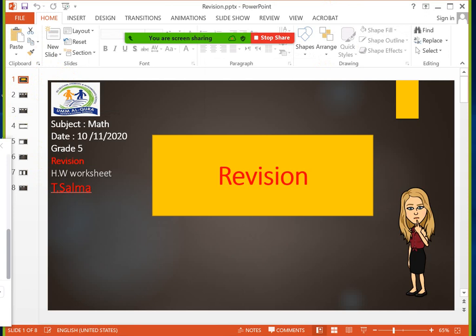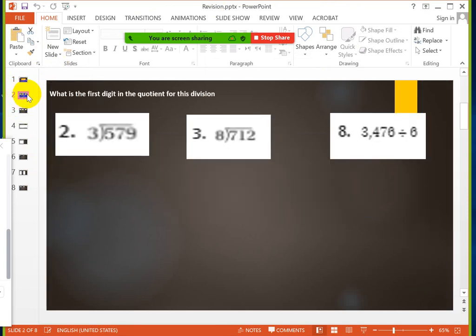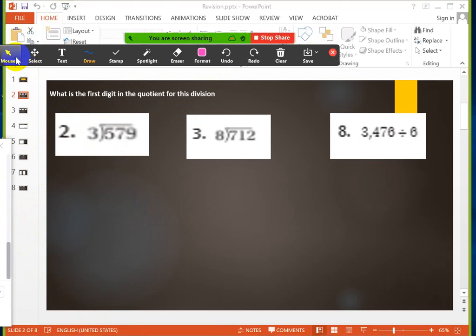Okay, girls, now we will start with the first exercise. So, girls, you remember how to divide or to find the quotient, how to divide a whole number on one-digit number. So, if I want to divide, let's remember together how to divide 579 on 3. Let's start the division, this long division. I will solve the first one for you.